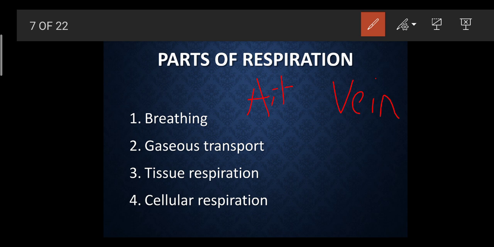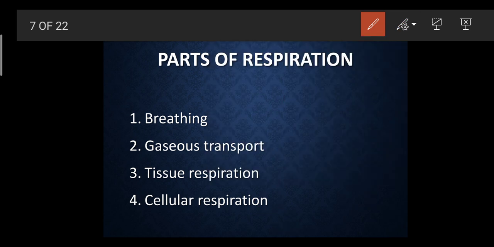Actually there are three, but right now we are going to discuss the arteries and veins, not the capillaries. Arteries carry oxygenated blood and veins carry deoxygenated blood, which is the carbon dioxide related blood.